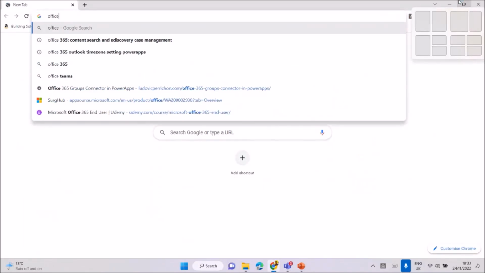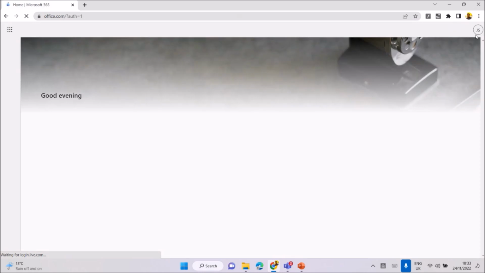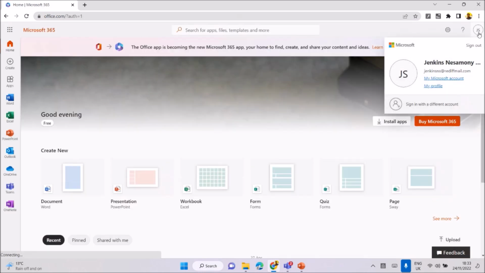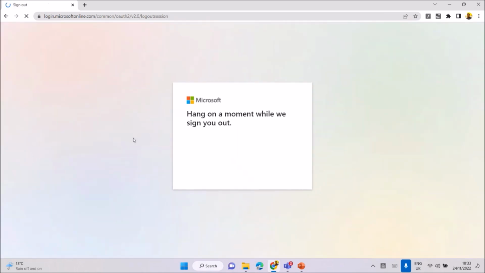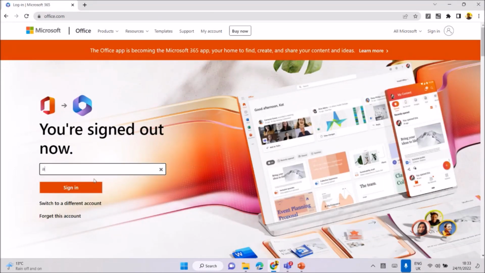For example, I'm going to office.com. I can sign in. I think it's taking the default login. I'll sign out and come back. For example, I'm moving to my domain, Jenkins Ns.